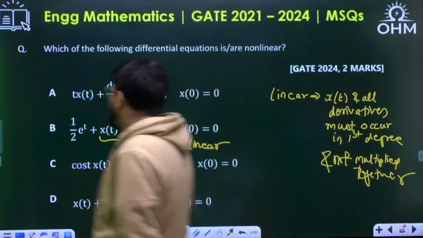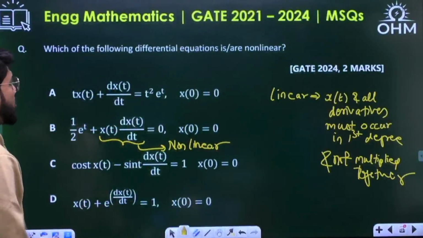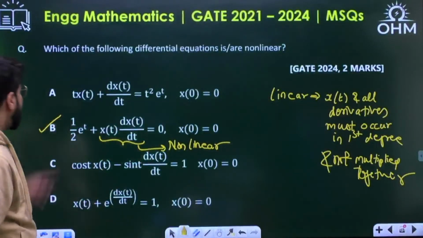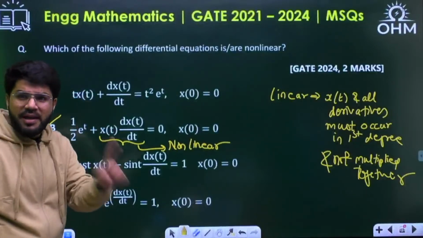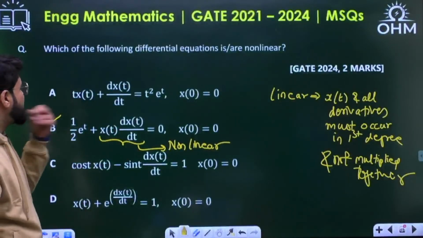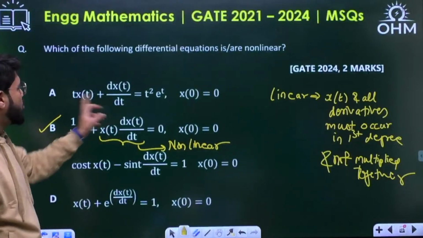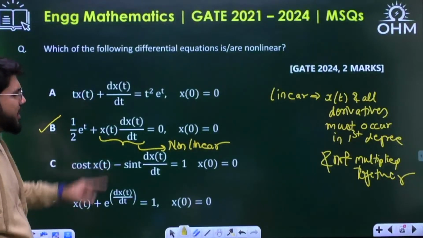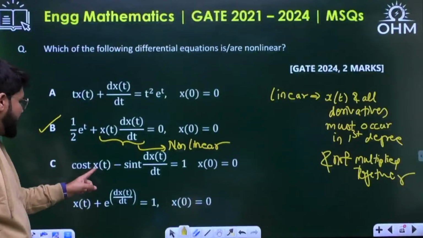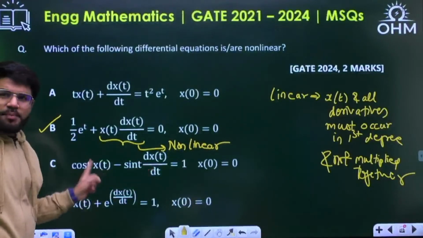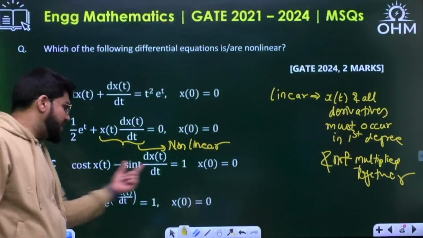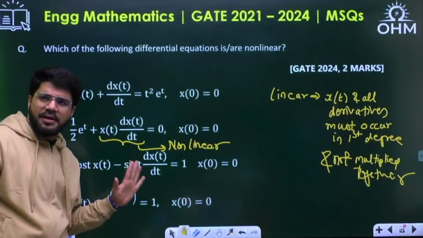So they are multiplied together. B is non-linear, and I am looking for non-linear. Here x(t) multiplied by the independent variable is not a problem. So the dependent variable and the derivative are both in the first degree, not multiplied together. Correct, this is linear. They can be multiplied by an independent variable term. That is not a problem.